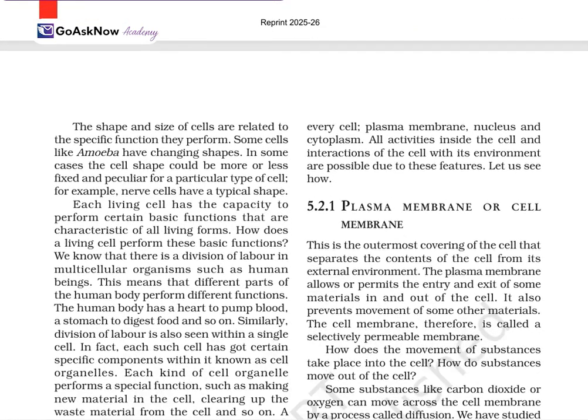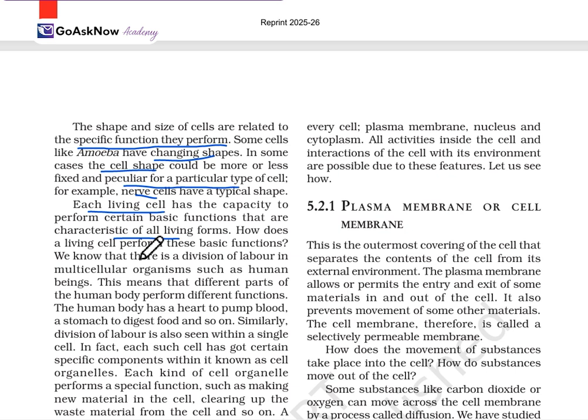Now, the shape and size of cells are related to the specific functions they perform. Some cells, like amoeba, have a changing shape. In some cases, cell shape is more or less fixed and peculiar to a particular type of cell, for example the nerve cell. Each living cell has the capacity to perform certain basic functions that are characteristic of living forms.